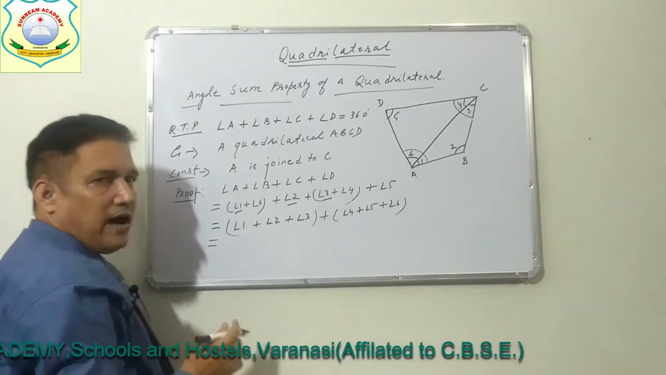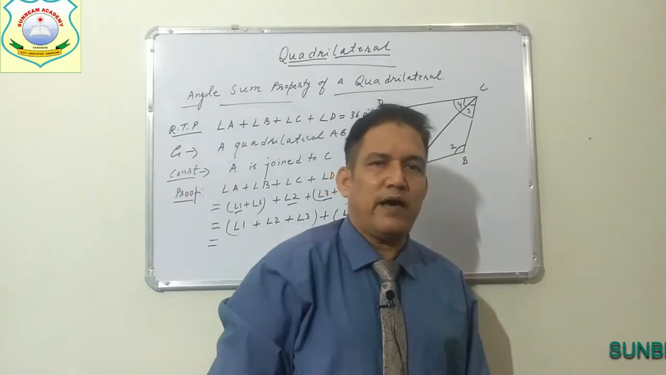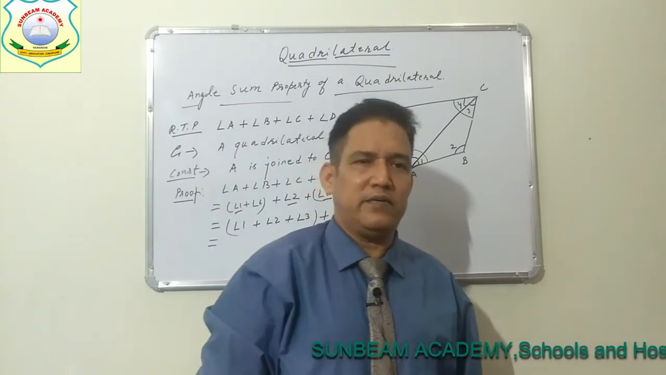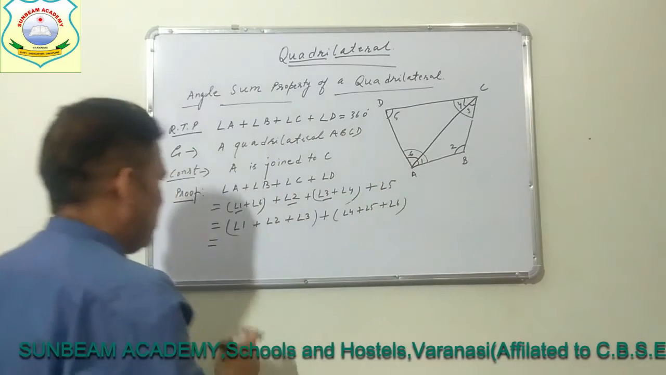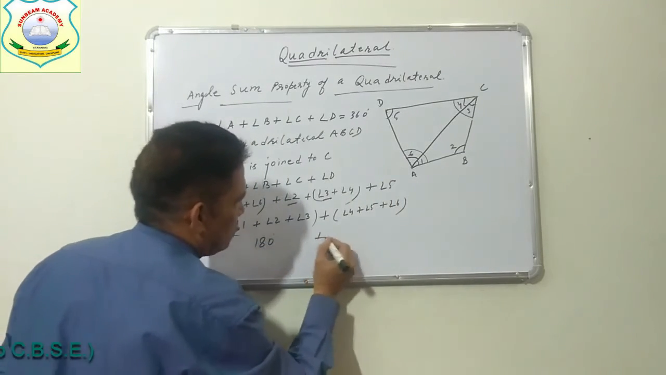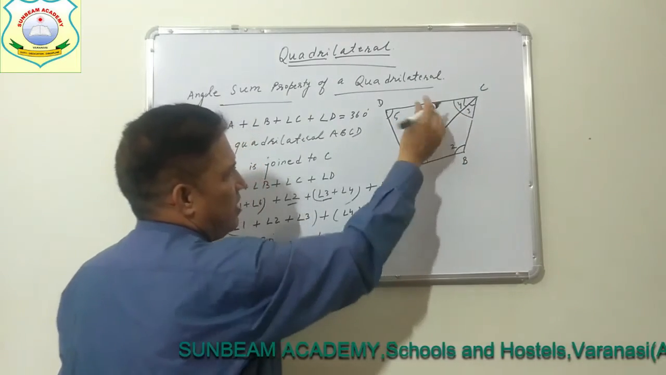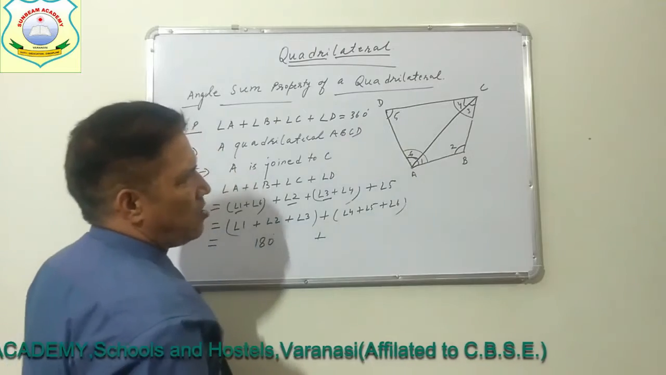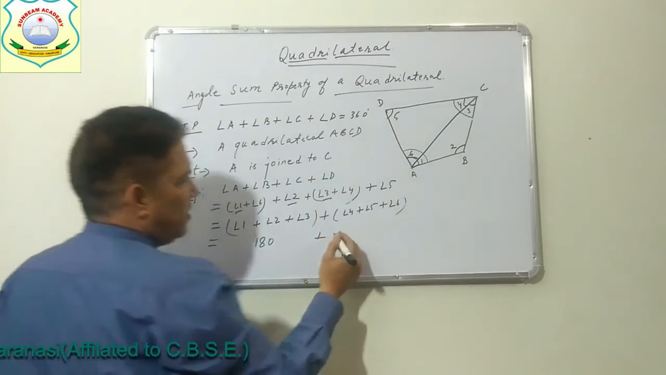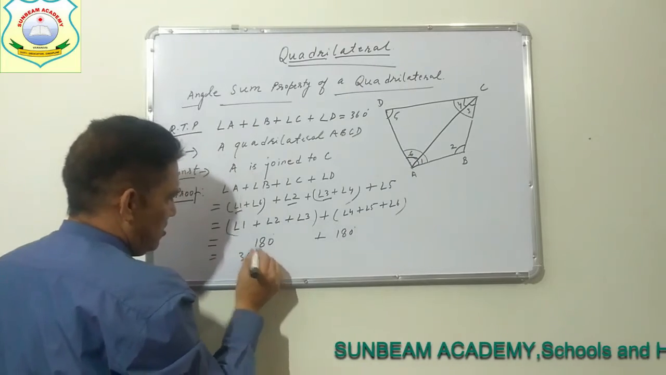Now by the angle sum property of a triangle, we know that the sum of the angles of a triangle is equal to 180 degrees. So 1 plus 2 plus 3 is equal to 180 degrees. Also 4 plus 5 plus 6, these 3 are also the angles of triangle ACD. So we are getting 180 degrees. This is equal to 360 degrees.